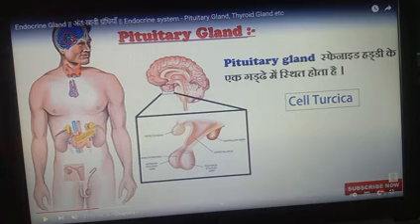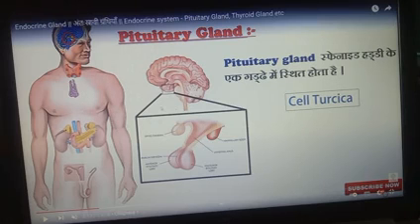One more thing is that the pituitary gland is also known as the master gland of the body, because it controls the secretion of the other glands. The pituitary gland secretes certain hormones that control the hormones secreted by other glands also, like the thyroid gland or any other gland. Because of this controlling power, it is called the master gland of our body.